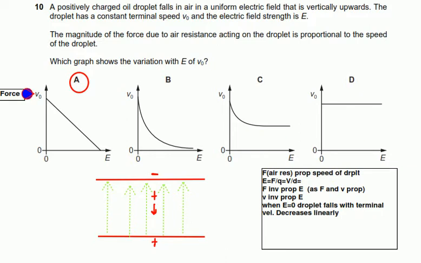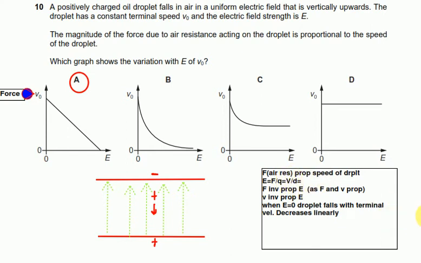So over here we have to realize that the force because of the air resistance is proportional to the speed of the droplet, and electric field strength is force over charge, and it also equals voltage divided by the distance between the plates.